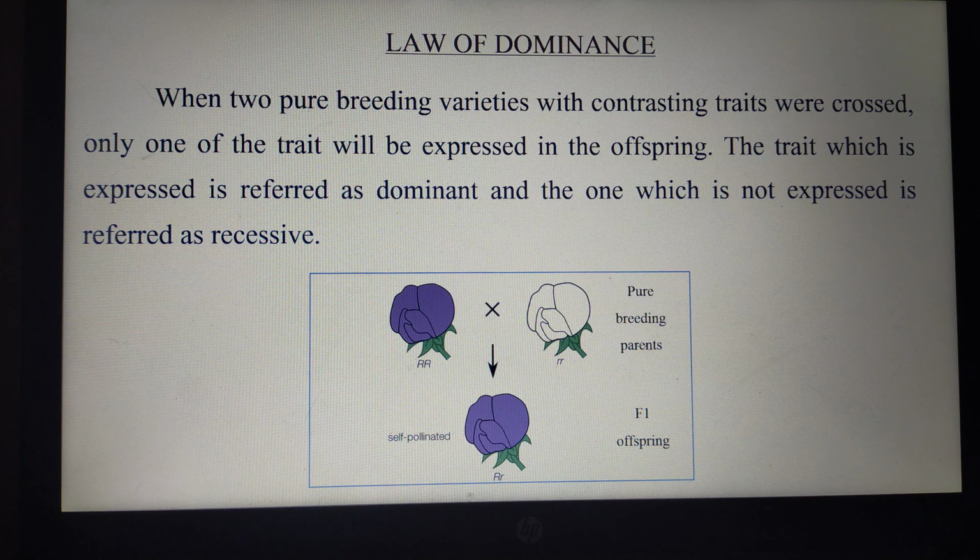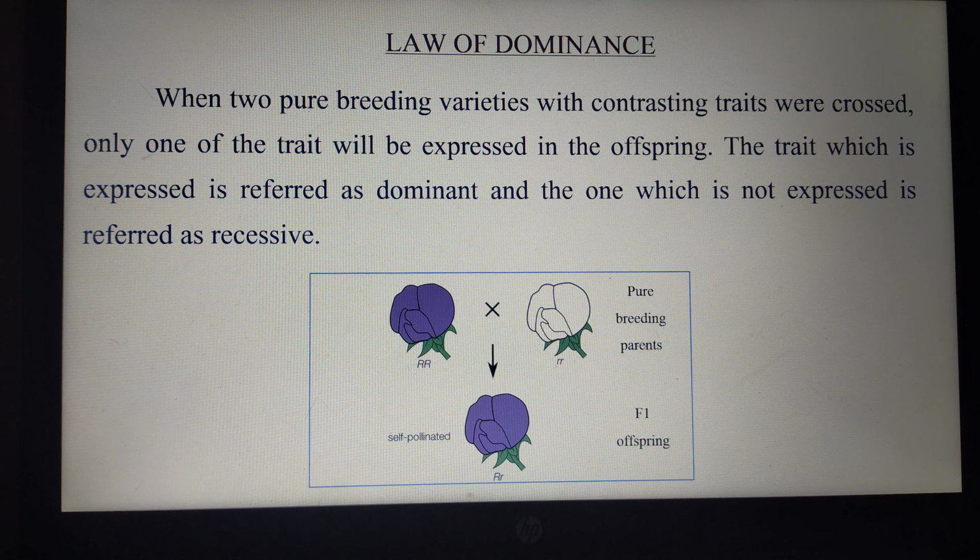The first law is law of dominance. So what does this law state? When two pure breeding varieties with contrasting characters are crossed, only one trait will be expressed in the offspring. The trait which is expressed in the offspring is referred to as dominant, and the one which is not expressed in the offspring is referred to as recessive.